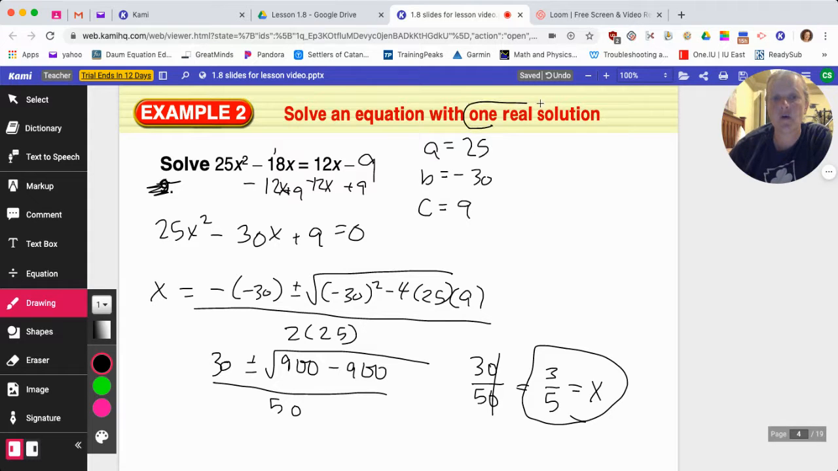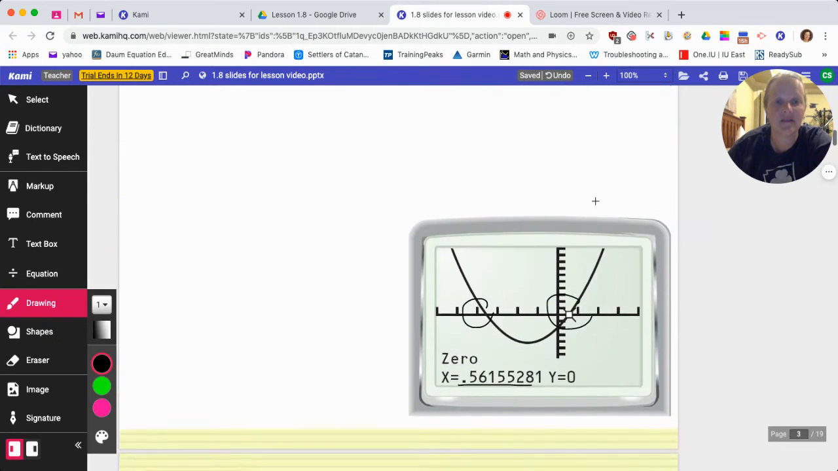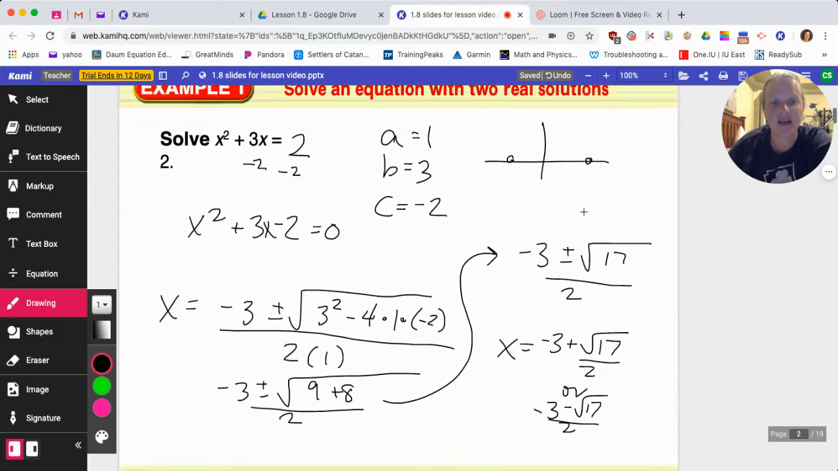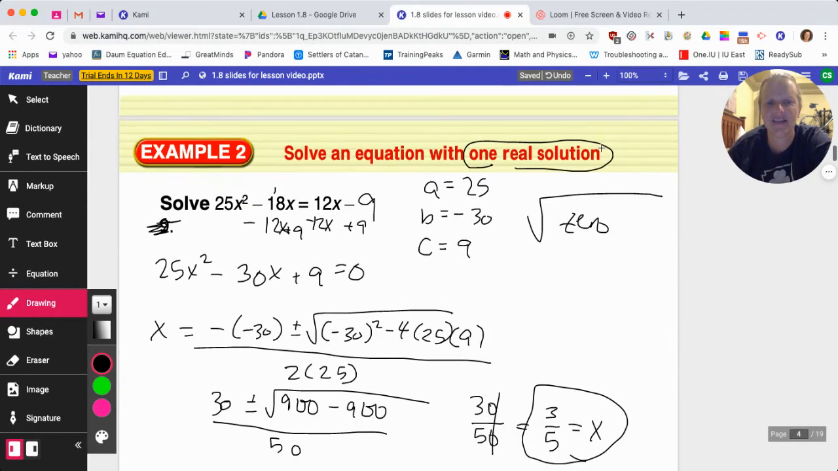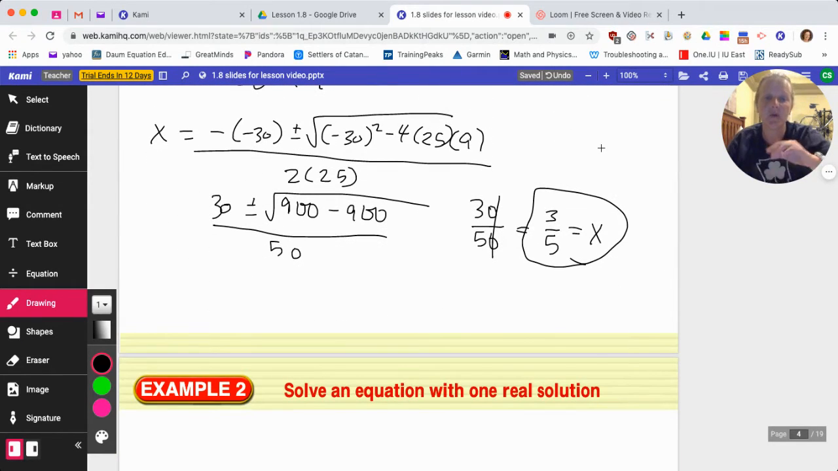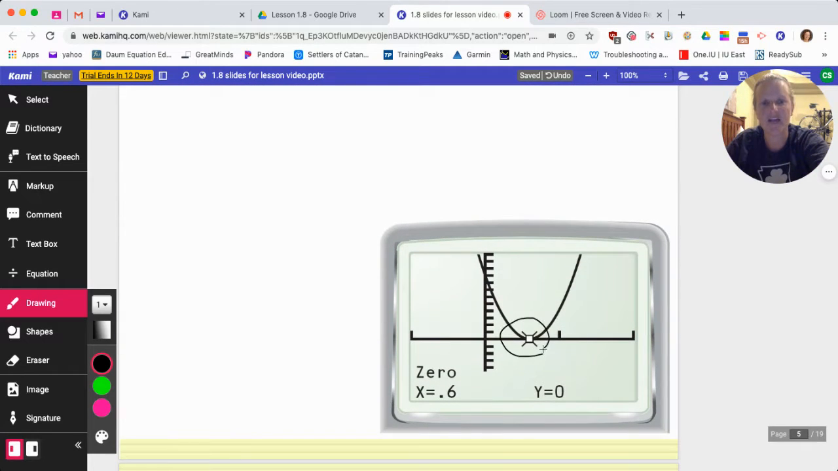So we saw one real solution because under the radical was 0. Okay, let's back up. In the first example, under the radical was a real number, 17. Here under the radical was 0, and we only have one answer. If you graph it, which you'll see right here, we just have a touch on the x-axis. Pretty cool, huh?